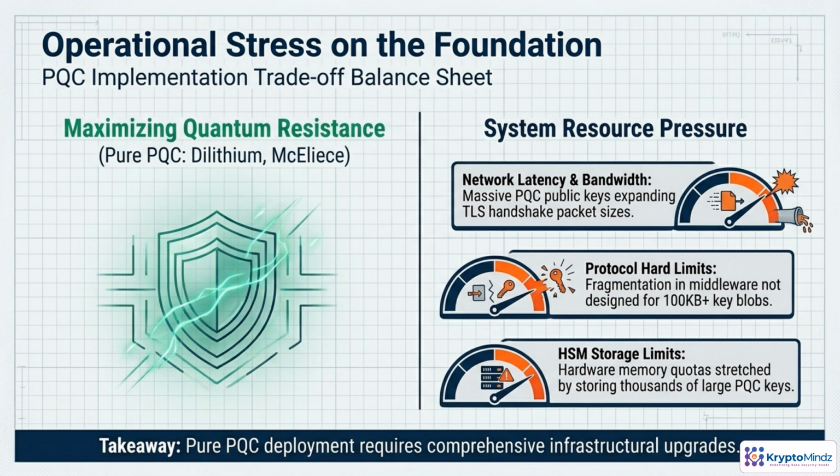HSMs also feel the pressure. Memory quotas and partitions sized for classical keys can't easily store thousands of very large PQC keys. The core takeaway? Pure PQC deployments usually force broader network, protocol, and HSM upgrades, not just a cryptographic library swap.